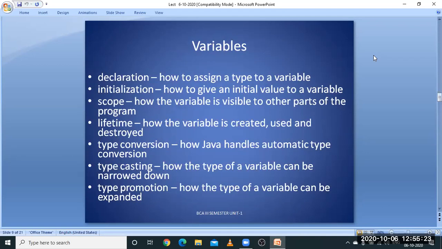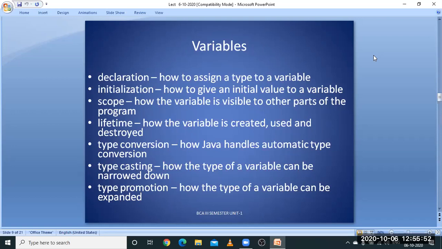Next, we have variables. Next important topic. So variables, what do you mean by variables? Variables are nothing but values which are not constant. They are always varying. It means it is not a constant value. It keeps on varying.